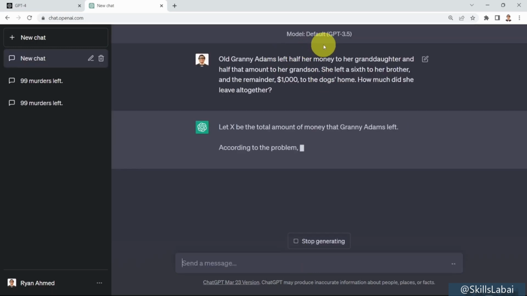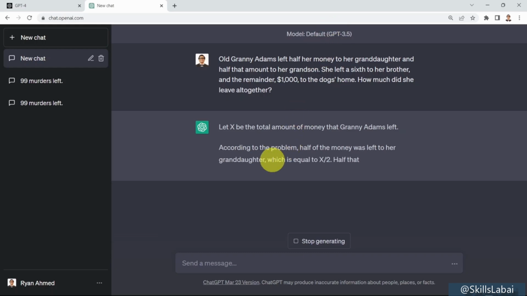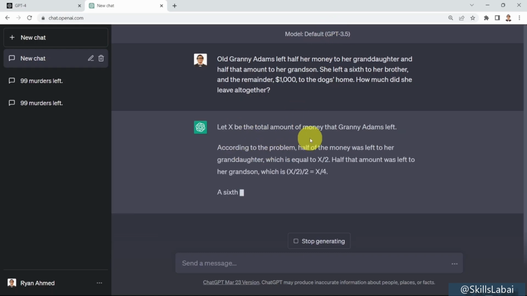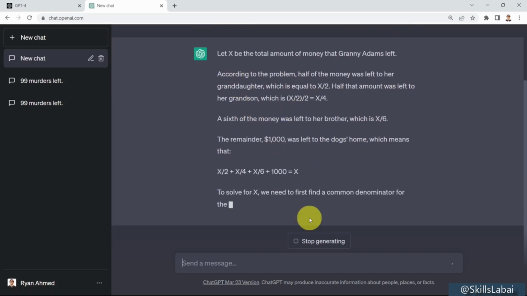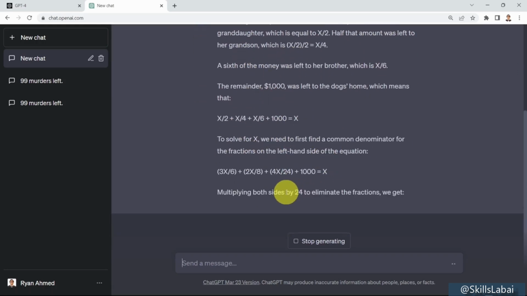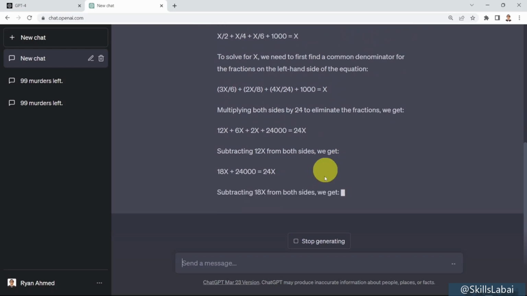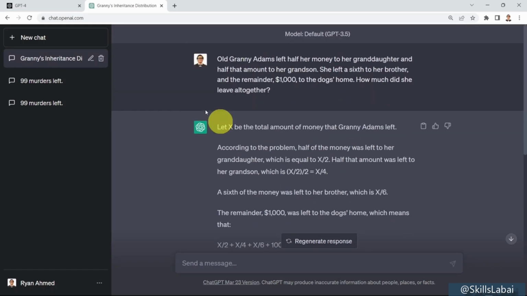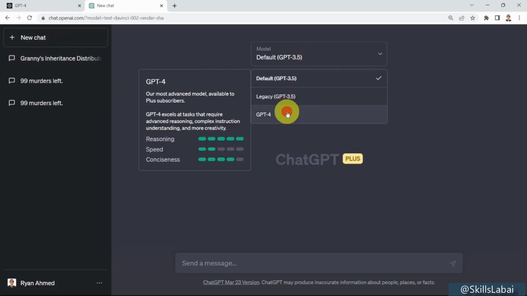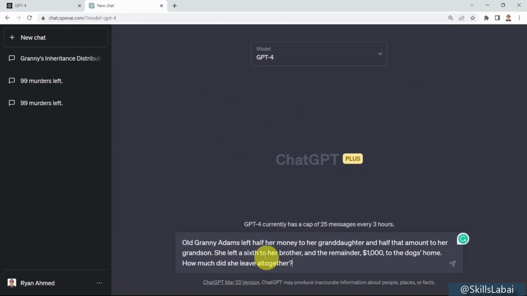and please know that this is GPT-3.5 or ChatGPT, it's going to tell you, well, let X be the total amount of money that Granny Adams left. According to the problem, half of the money is left to the granddaughter. It's solving the problem for you, and then it's calculating and coming up with the overall amount, saying Granny Adams left a total of 4,000. Actually, this answer is not correct. Let's see what GPT-4 is going to tell you. So I'm going to copy the exact same prompt here, and now I'm using GPT-4. And if you press enter on your keyboard,